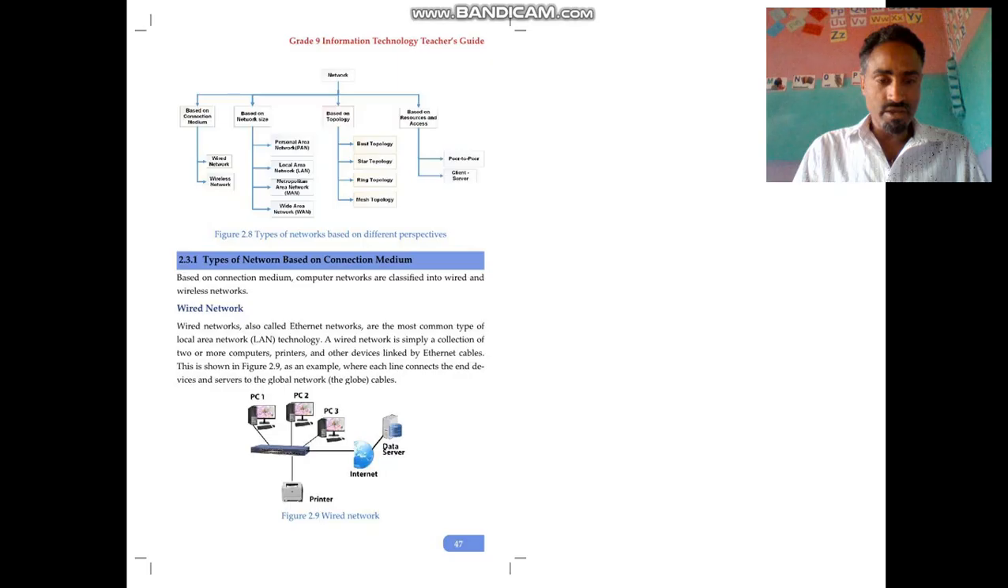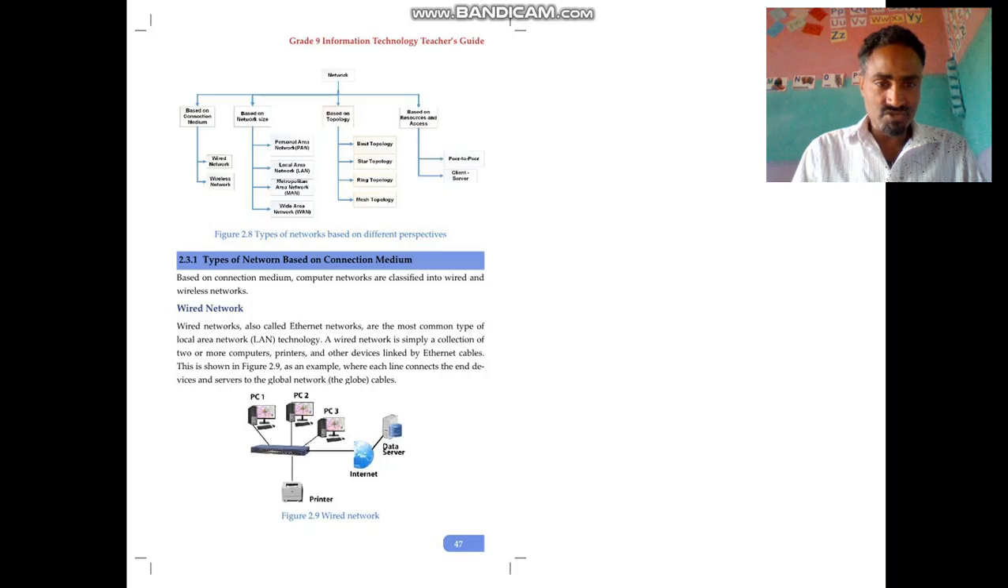A network in a specific room, a network for a school, a network for a specific building is categorized under wired network, which uses cables, mostly in a specific place, mostly a local area network type. A wired network is simply a collection of two or more computers, printers, and other devices linked by Ethernet cables. Mostly the computers found in a specific room, building or school use cables and wires.